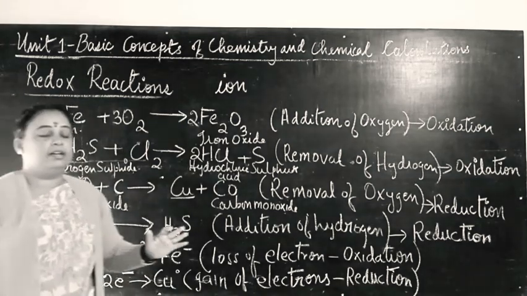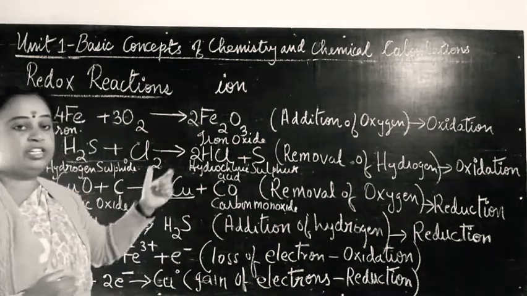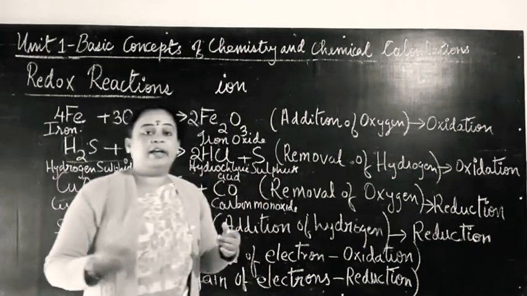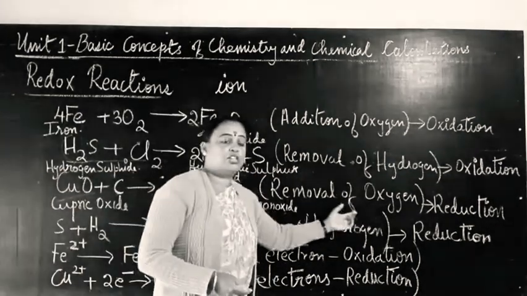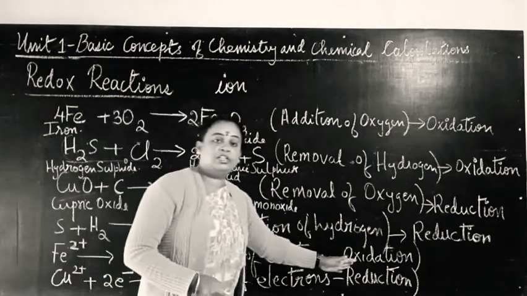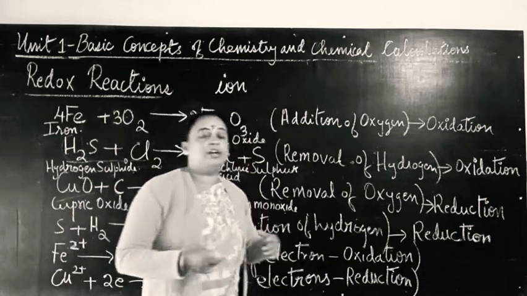Let us once again review what oxidation and reduction reactions are. Oxidation reaction is addition of oxygen and removal of hydrogen, and reduction reaction is removal of oxygen and addition of hydrogen. In terms of electrons, oxidation is loss of electrons and reduction is gain of electrons.